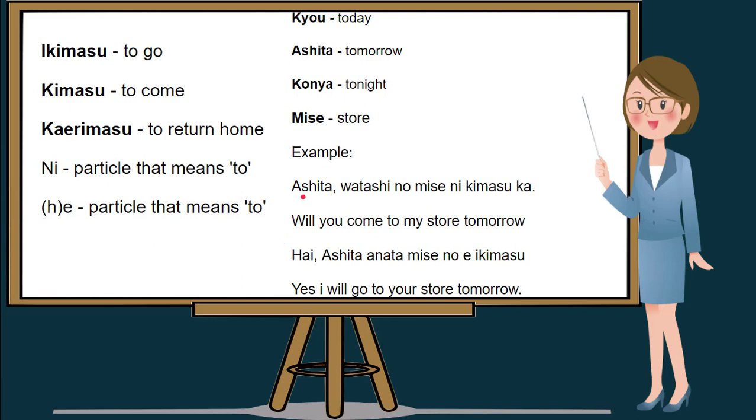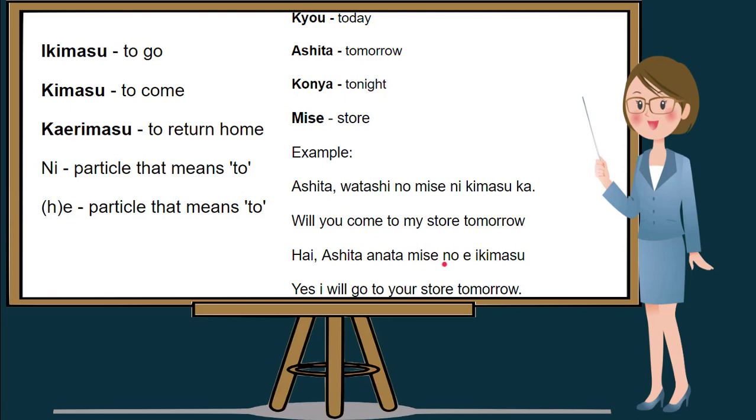So let's try to answer this question in Nihongo. Hai means yes. Ashita means tomorrow. Anata means your. Mise means store.